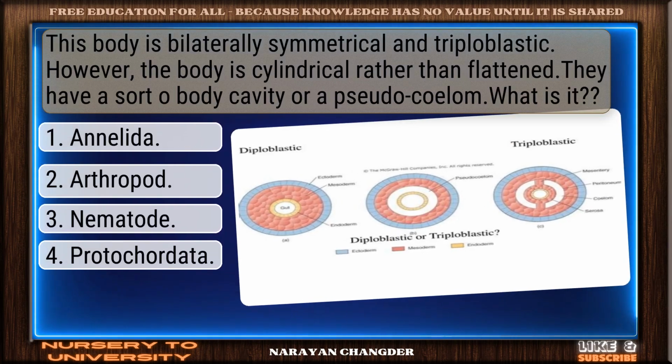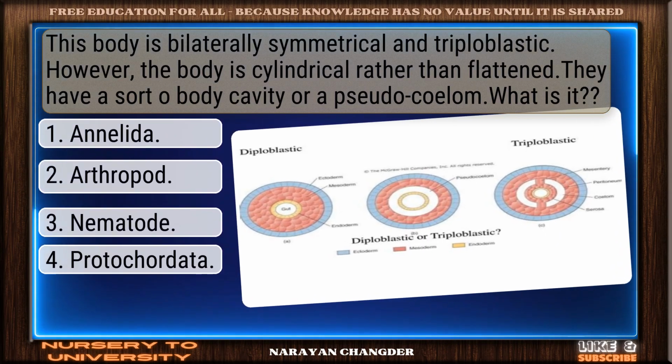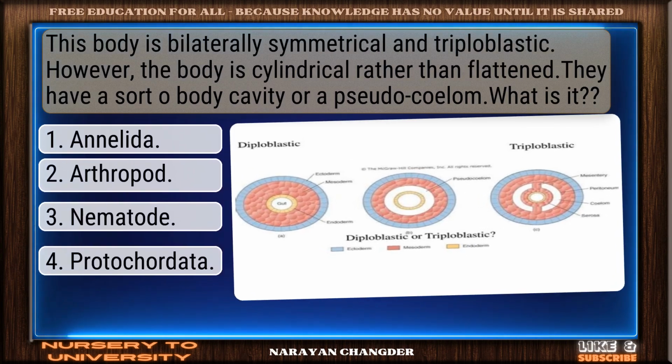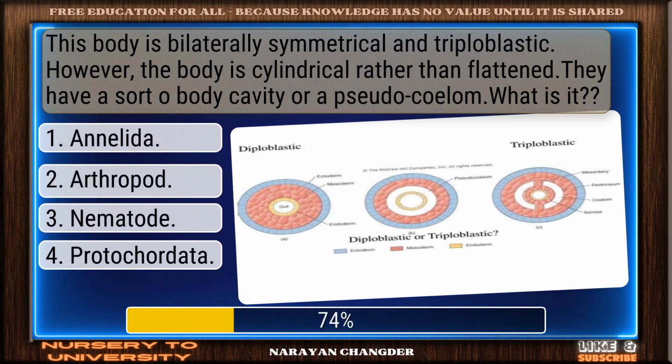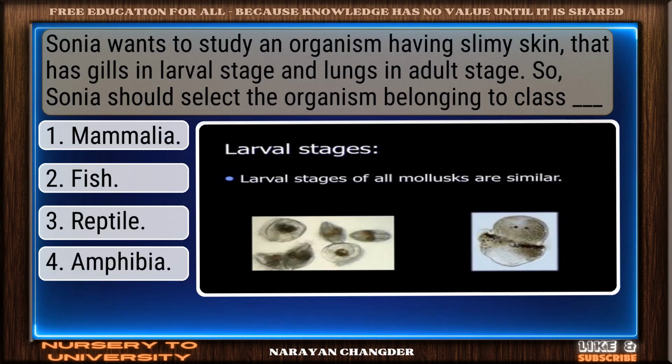Question number 10. This body is bilaterally symmetrical and triploblastic. However, the body is cylindrical rather than flattened. They have a pseudo body cavity or a pseudocoelom. What is it? Bravo! Nematode is the answer.